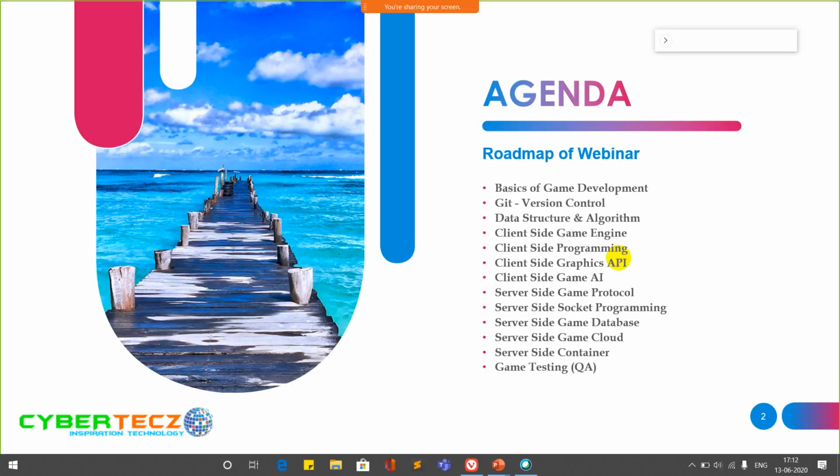You might know, if you are familiar with PUBG, then in real time you can chat with your friend. This is all because of socket programming. After that, as we know, for any application, the database is the DNA. Without any database or any storage, you cannot build any application. For this, we have the game database. And after that, game cloud. As you know, cloud is an entity which is present at a remote location. For this, we have game cloud for hosting the database at a particular remote location.